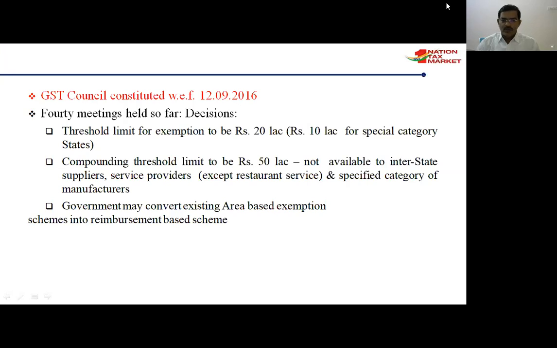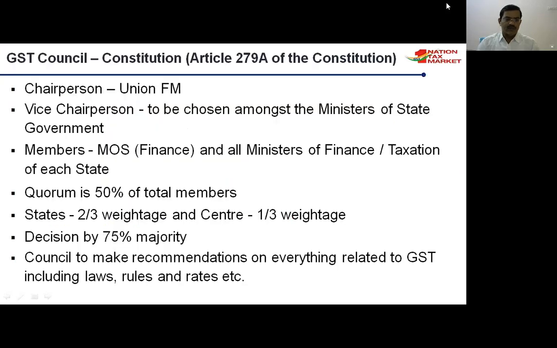The threshold limit was rupees 20 lakhs. Now it is 40 lakhs, and for special category states it is 20 lakhs. Now the figure is doubled. Most small traders are very happy. The compounding scheme threshold limit has now increased to 1.5 crores. Okay, so who are the members in the GST Council?